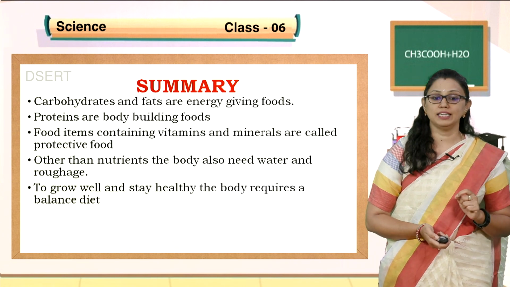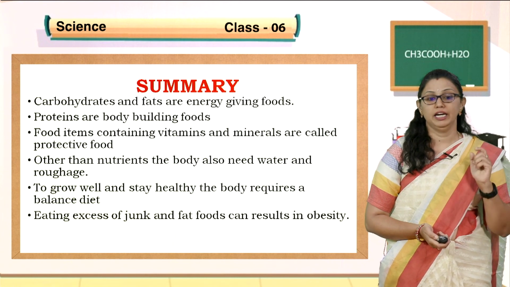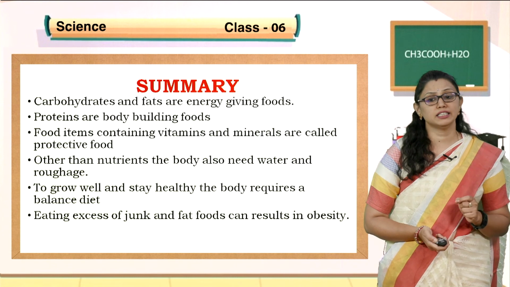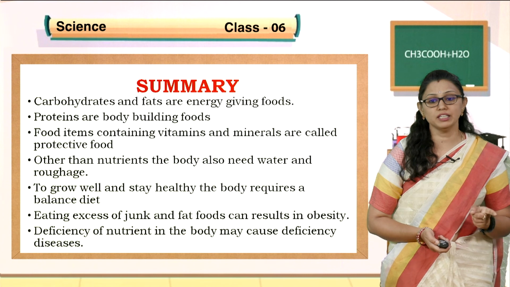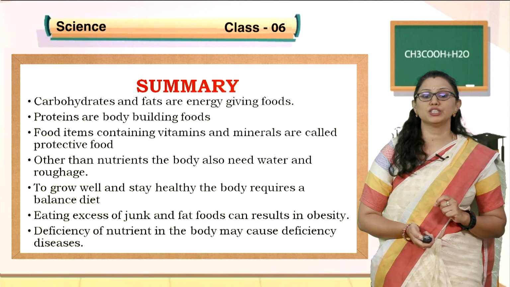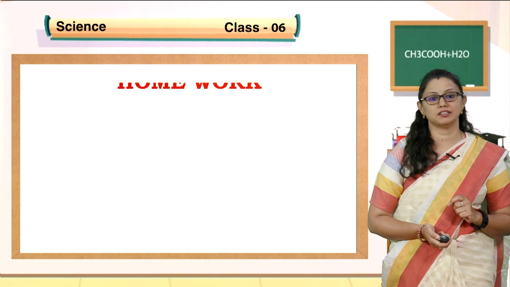To grow well and stay healthy, the body requires a balanced diet, children. Eating excess of junk fat foods can result in obesity, so say no to becoming obese and stay away from junk food. Deficiency of nutrients in the body may cause deficiency diseases.